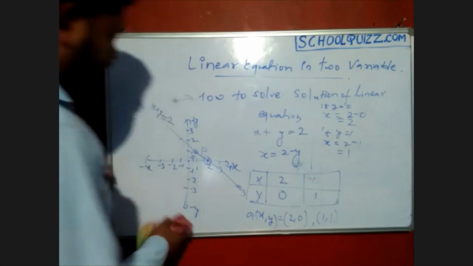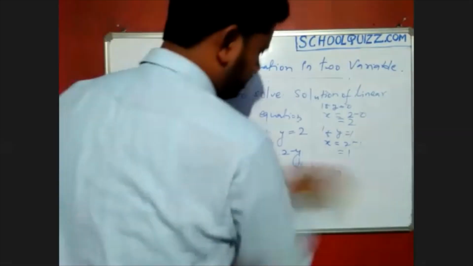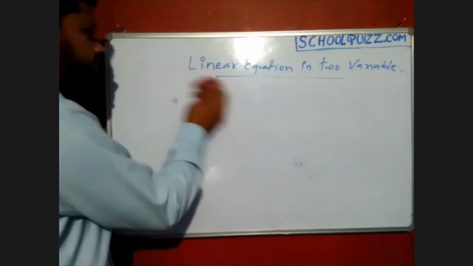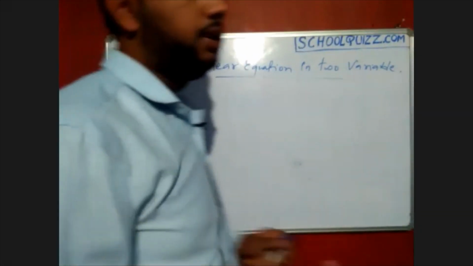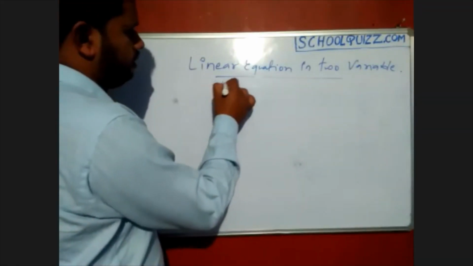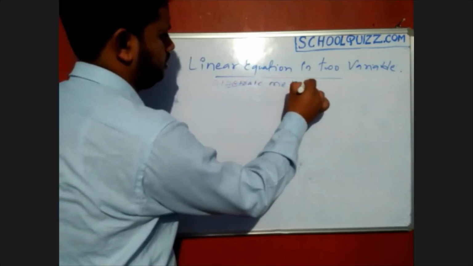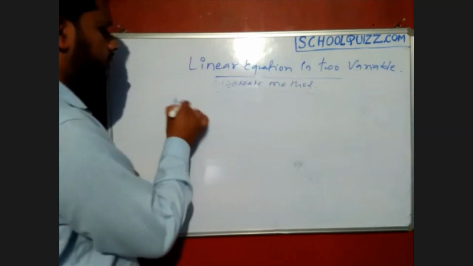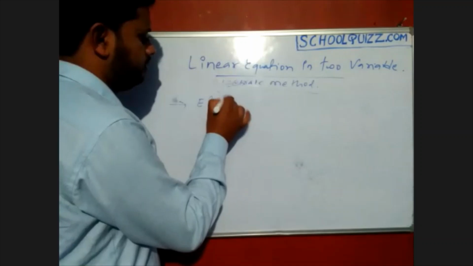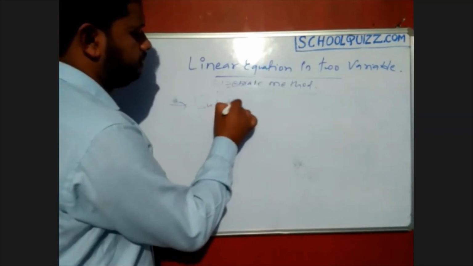Okay, now see the next term, solutions. We will do it by the graphical method and also the algebraic method. And what is the algebraic method? In the algebraic method, we have three methods. One is the substitution method.